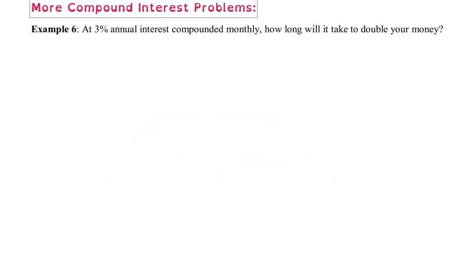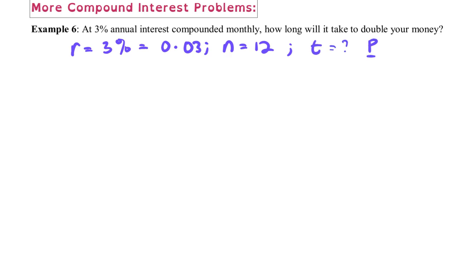At 3% annual interest compounded monthly, how long will it take to double your money? What is given here is the rate, which is 3%, equal to 0.03. Compounded monthly is going to be 12, and time we don't know, but the principal is just its principal. The question is asking how long it will take to double your money. So it means that our A here is equal to 2 times the principal. So let's put that one.